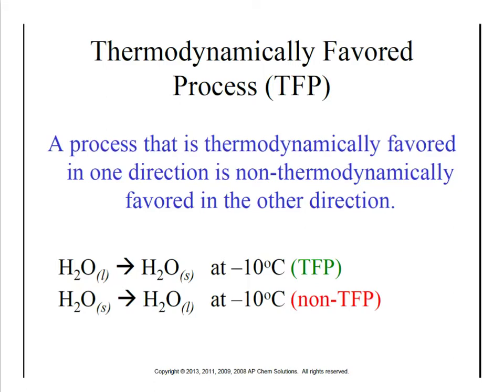So for example, if we take a room where it's negative 10 degrees Celsius, if we have liquid water, it will turn into solid water. It's going to freeze. That is a thermodynamically favored process. The same process, though flipped, so solid turning into a liquid, so melting, would not be thermodynamically favored at negative 10 degrees Celsius. We can do this with any reaction. Any reaction that's thermodynamically favored, if we flip it, would be non-thermodynamically favored. Any reaction that does not occur, that's non-thermodynamically favored, we flip it over, and suddenly it is.